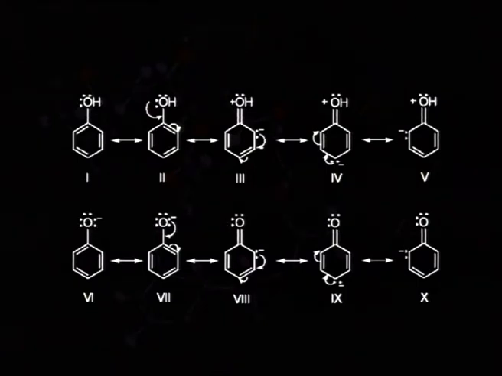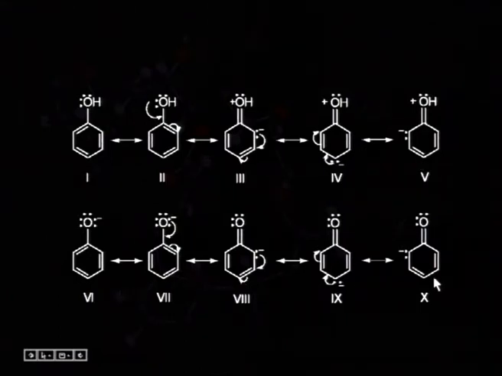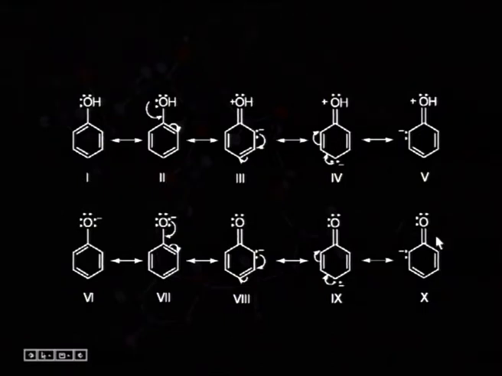Second factor is the charge separation. Here we are getting plus charge and minus charge both on the same molecule. Here again we are getting plus minus. Here also we are getting plus minus charge. So, for the charge separation you will need extra energy, and these structures will become less stable in comparison to these structures which do not have any plus and minus charge on the same molecule.